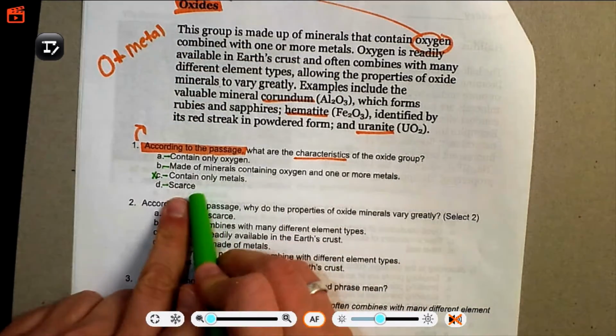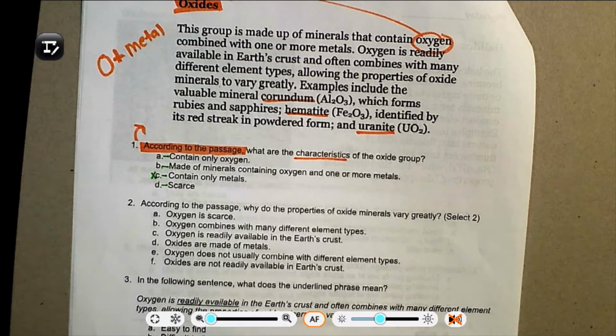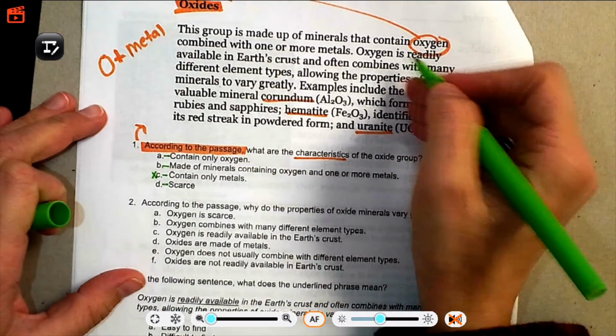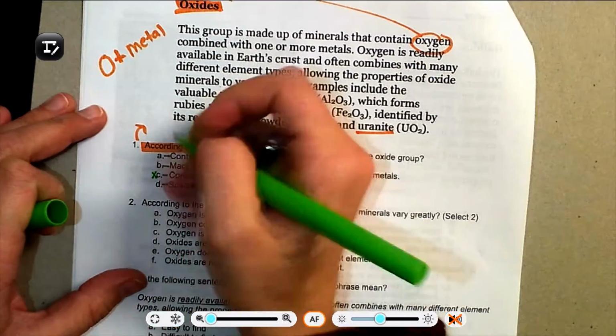And then scarce. Did we read a word that meant the opposite of scarce in our passage? That's a great question. I think we did. So oxygen is readily available. That means easy to find. Scarce means hard to find, not common.